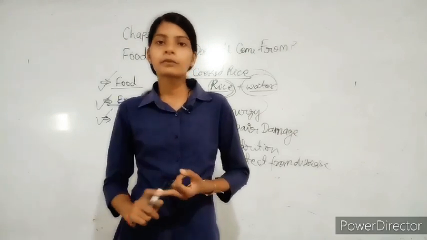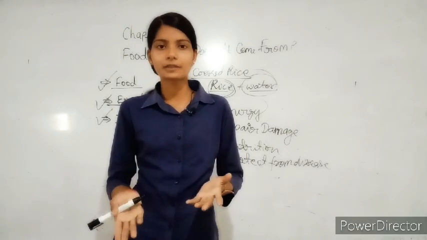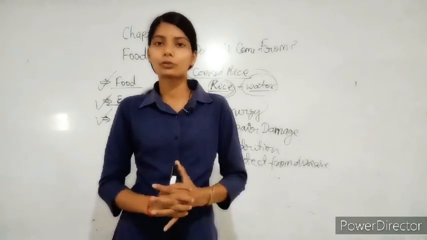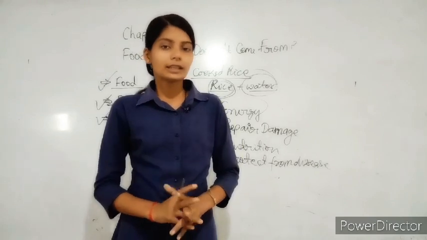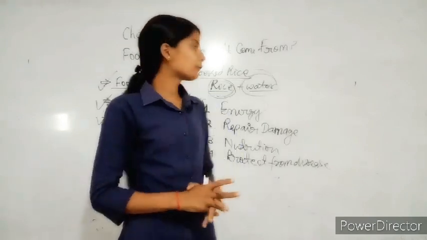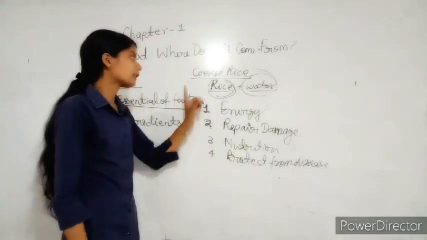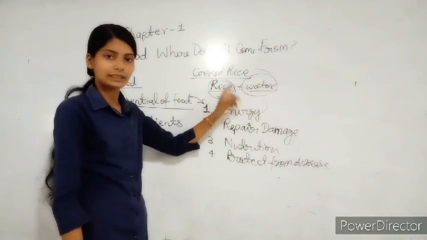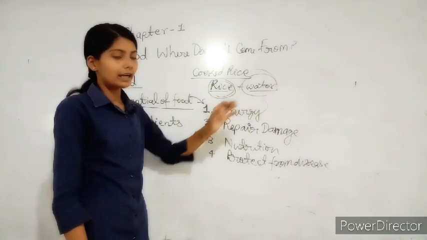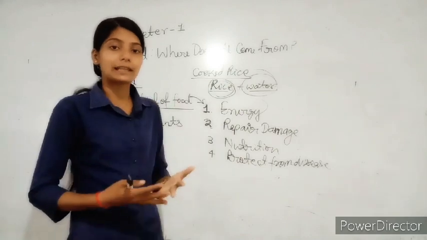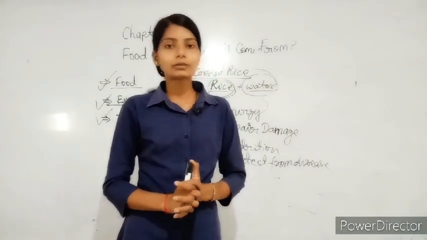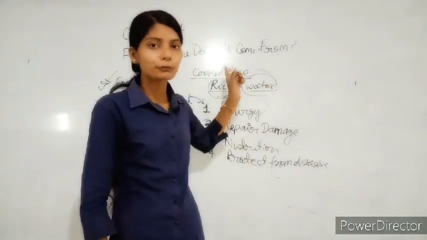Third point, pudding, and other food items that are prepared in your home, because I want to see if you can identify the ingredients contained in cooked food like rice and water. Like that, for the food items I tell you to write, you also write the ingredients.